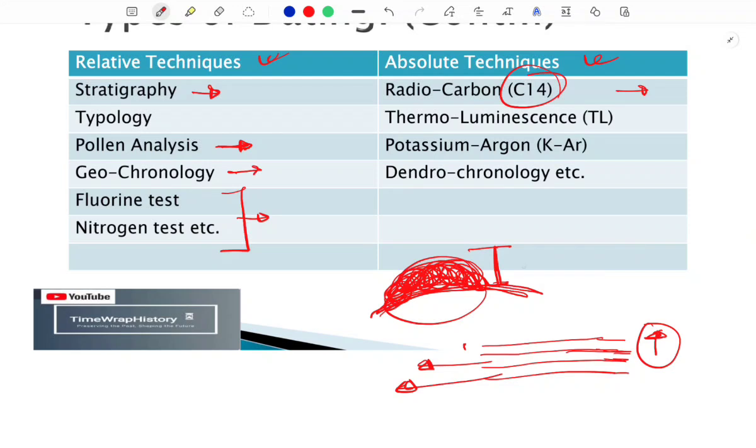And for that, let's say this is a 10 centimeter deposit. Okay, so half of this deposit, the upper half, might have been deposited over the period of 5730 years, plus minus 40 years.